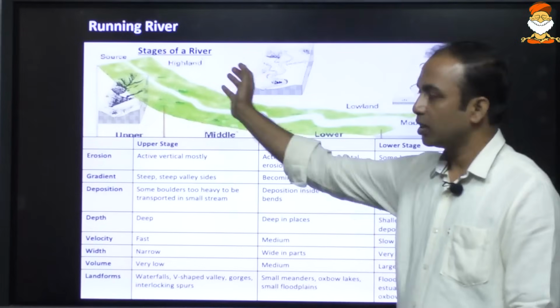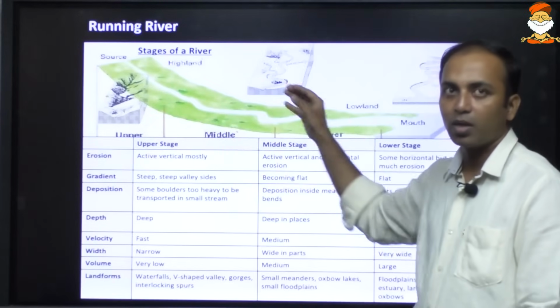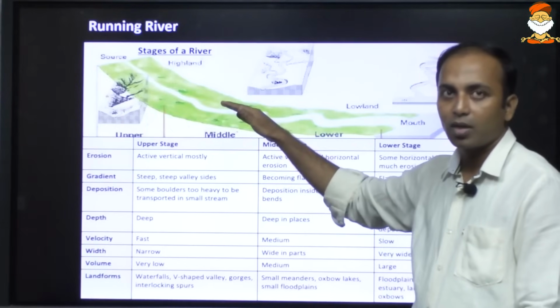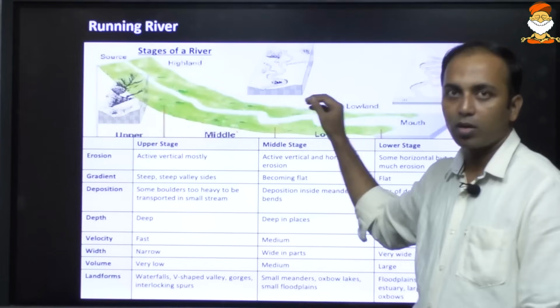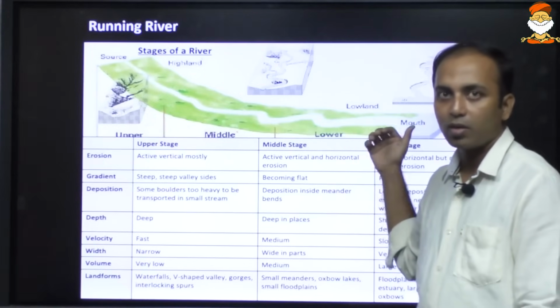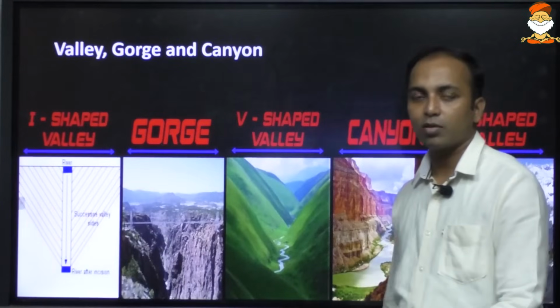In the initial stage, there is very high speed, then moderate speed here, then very less speed. Here it is very deep but narrow. Here it is relatively less deep but broader. Over here it is very shallow and much wider. So in different stages, different potential energy, and accordingly different landforms are formed.